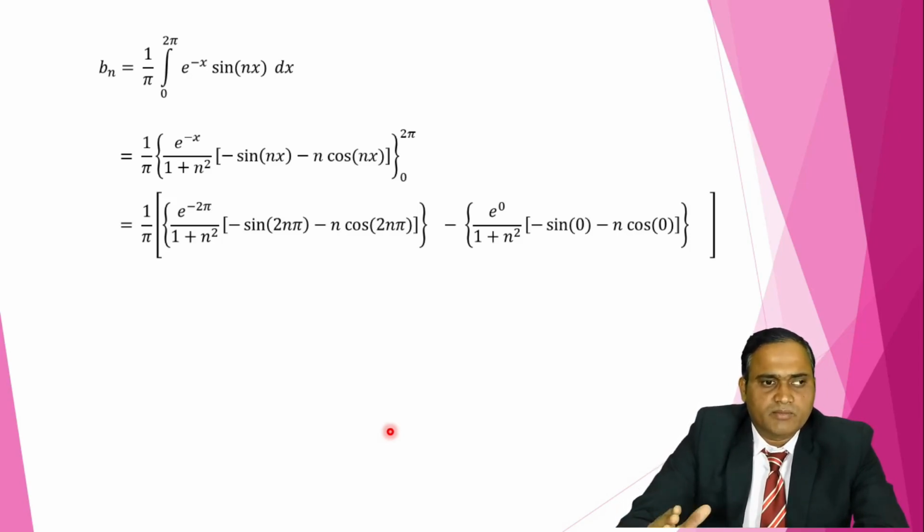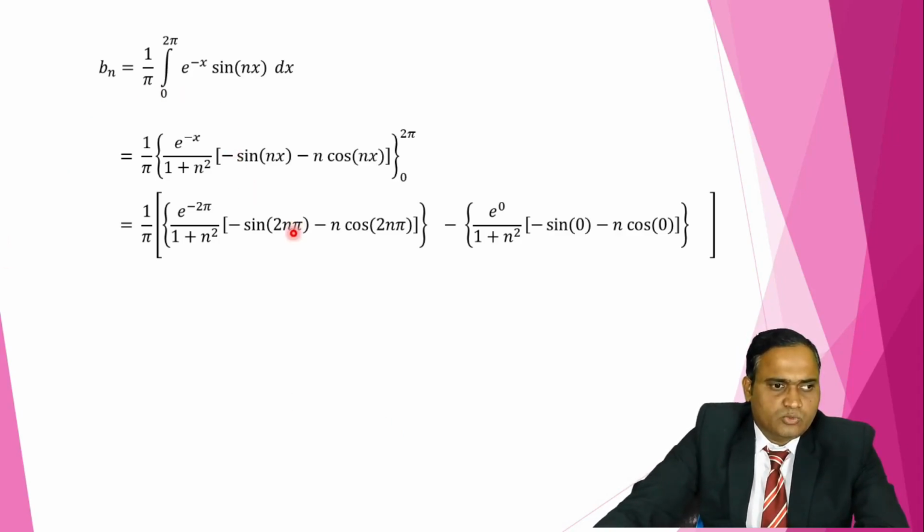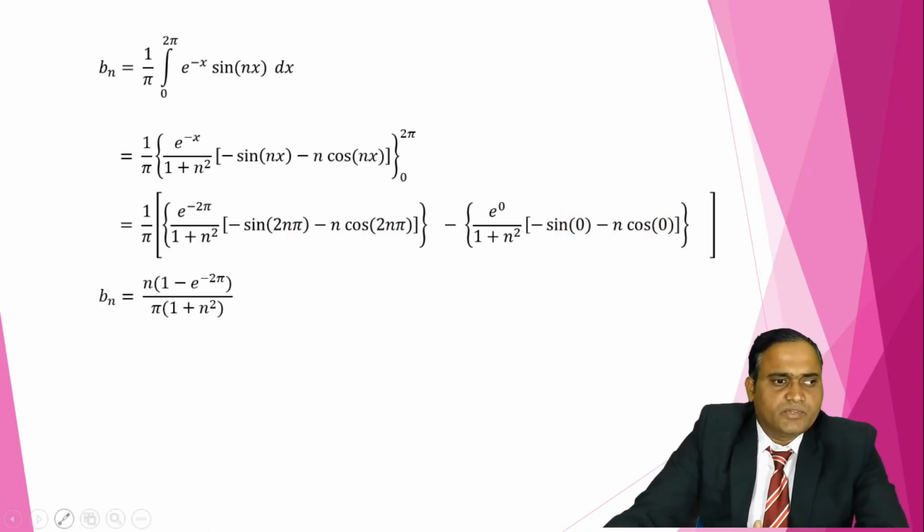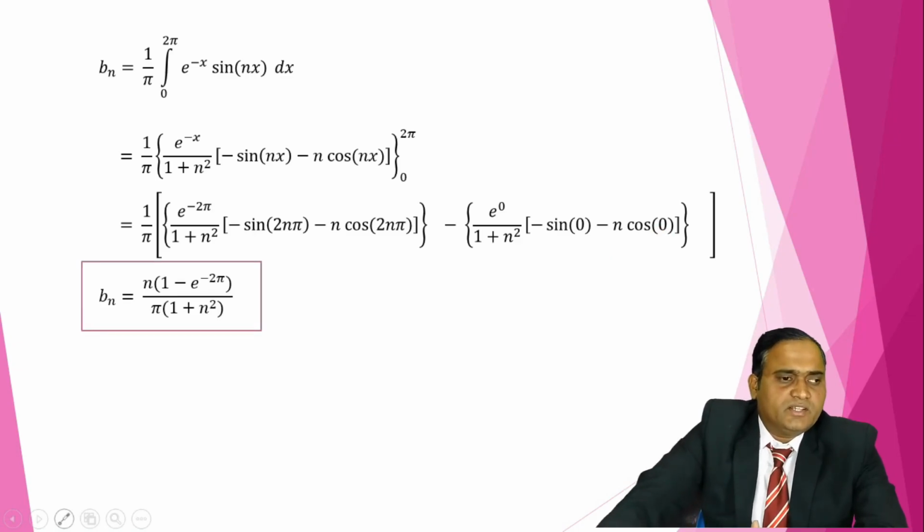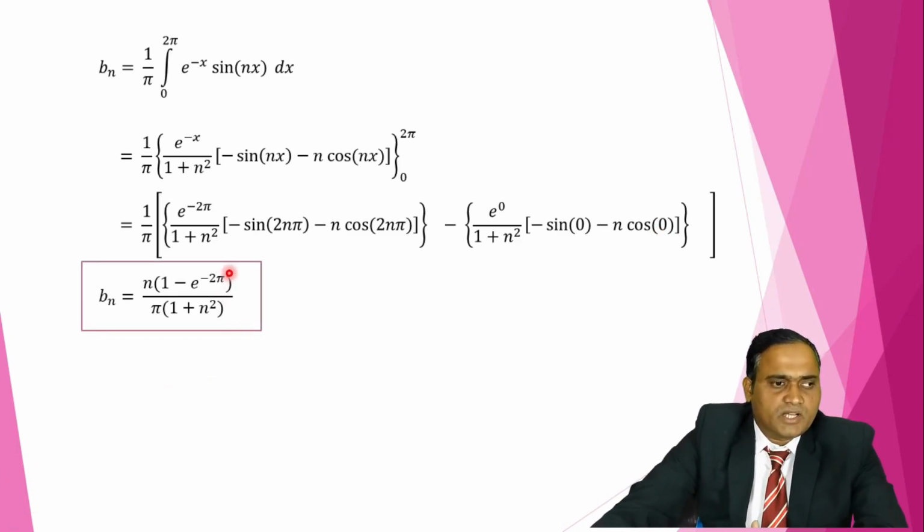When I substitute the upper limit, we get the first bracket, and when I substitute the lower limit, we get the second bracket. Now sin 2n pi is 0 and cos 2n pi is 1. Sin 0 is 0, cos 0 is 1. So after simplification, we get the bn value: n into 1 minus e raised to minus 2 pi upon pi into 1 plus n square. This is our bn value.